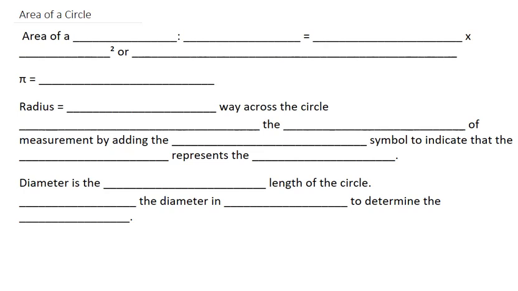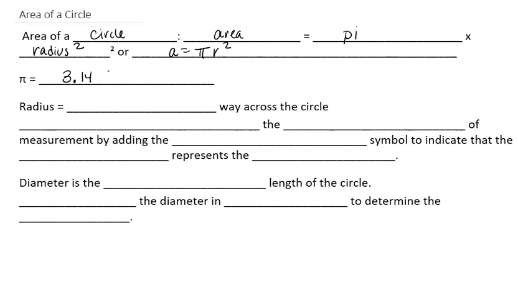Area of a circle. So the area of a circle is as follows. Area is equal to pi times the radius squared, or we can say area is equal to pi r squared, because pi is really equal to 3.14, and then there's other numbers, but we'll just keep it as 3.14.